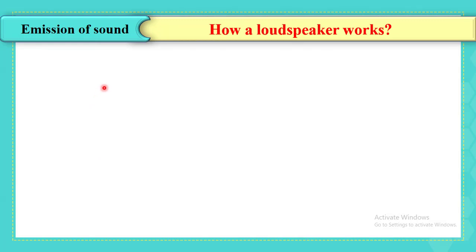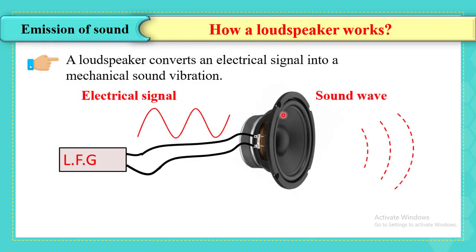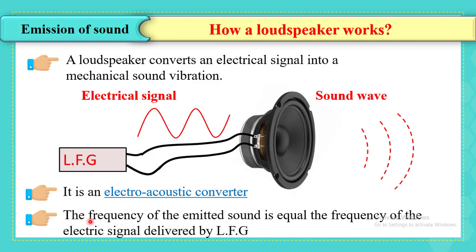So I will take you now to the basic function of a loudspeaker, which is based on an interesting phenomenon. First of all, a loudspeaker converts an electrical signal into a mechanical sound vibration, and that's why we call it an electroacoustic converter. And here you should notice that the frequency f of the emitted sound is equal to the frequency of the electric signal delivered by the low frequency generator.